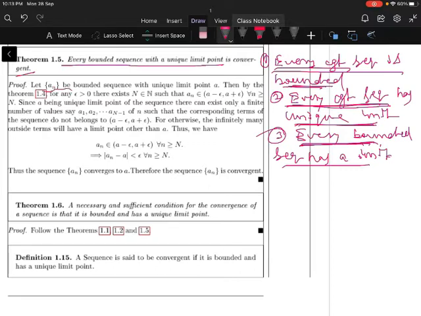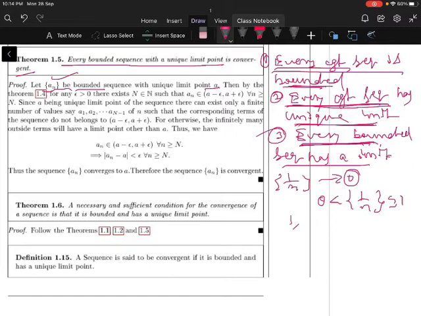Now let us assume that a_n is a bounded sequence where a is the unique limit point of the sequence. For example, let us take the sequence 1/n, which converges to 0. Therefore, 0 is a unique limit point. Moreover, this sequence lies between 0 < 1/n ≤ 1.